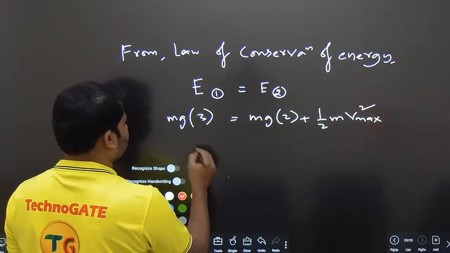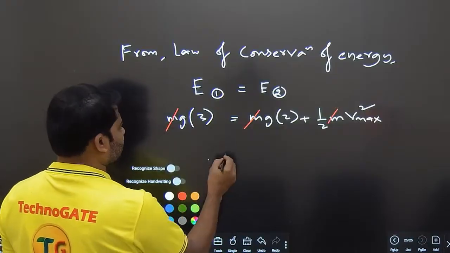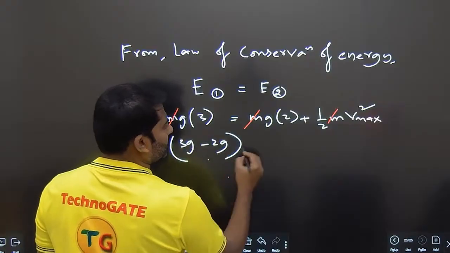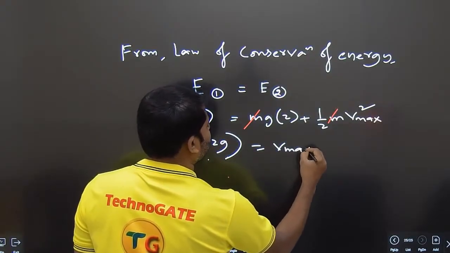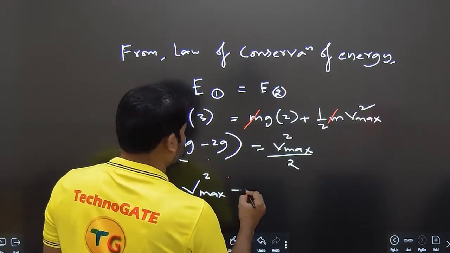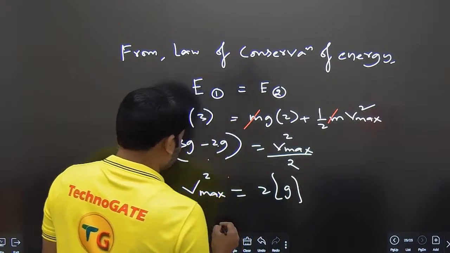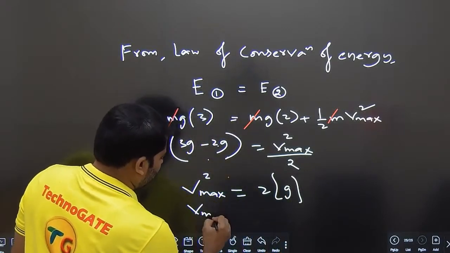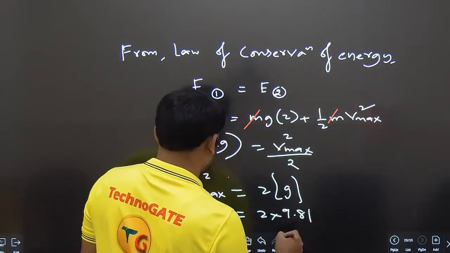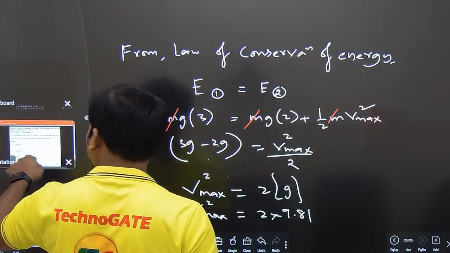If you simplify this, m will go, so g I'll take as 10 only. 3g minus 2g is equal to v max square by 2. So v max square is equal to 2 into 3g minus 2g, which is nothing but g. So v max square is equal to 2 into 9.81, or let me see how the options are given.